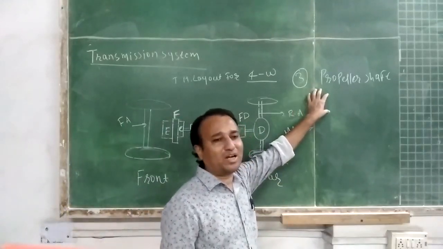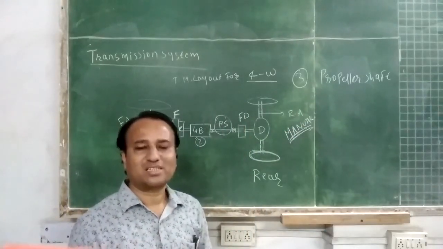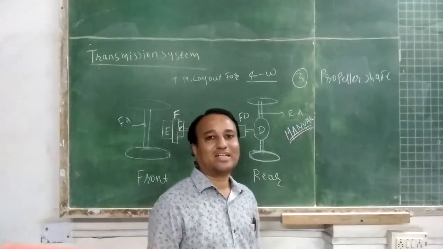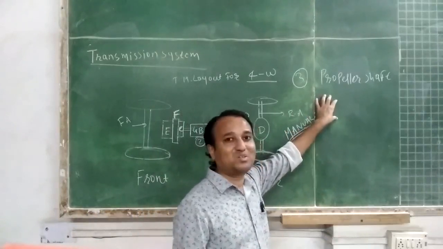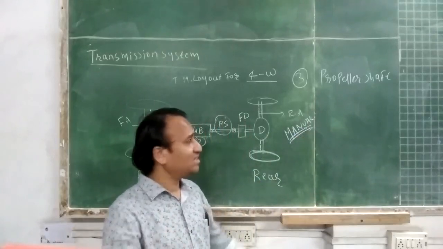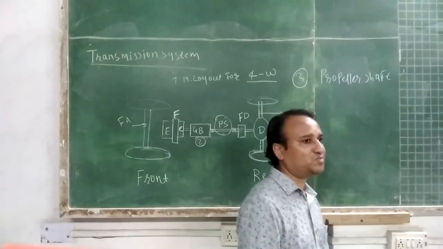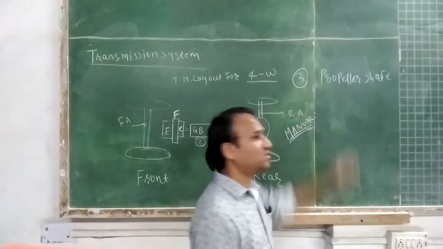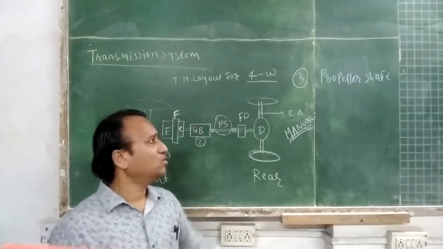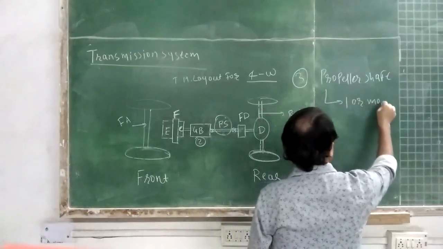As we are only dealing with the construction and working of various standard automobile systems and components, I will not mix up design constraints or design details in the automobile system. Advanced learners can think about that. So the propeller shaft is a hollow shaft, and there may be at least one propeller shaft, or more than one.